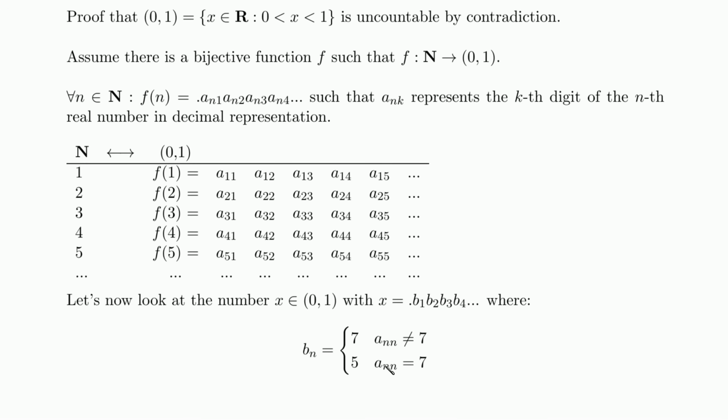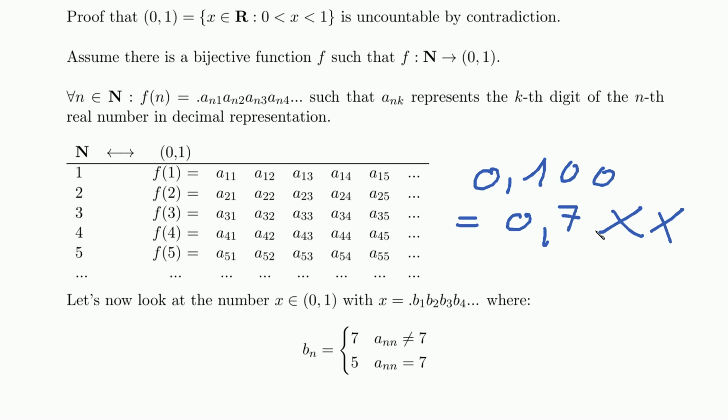And it's 5 if the nth digit of the nth number is indeed 7. Right, so if we have this number for f of 1, then our new number will look like this. And we don't know what comes afterwards.